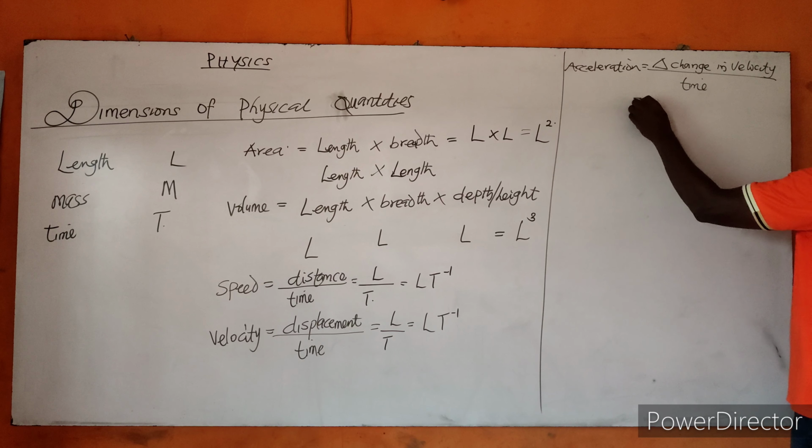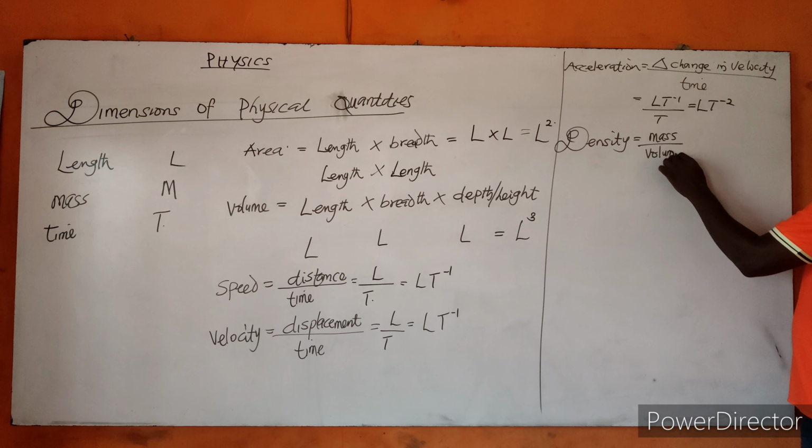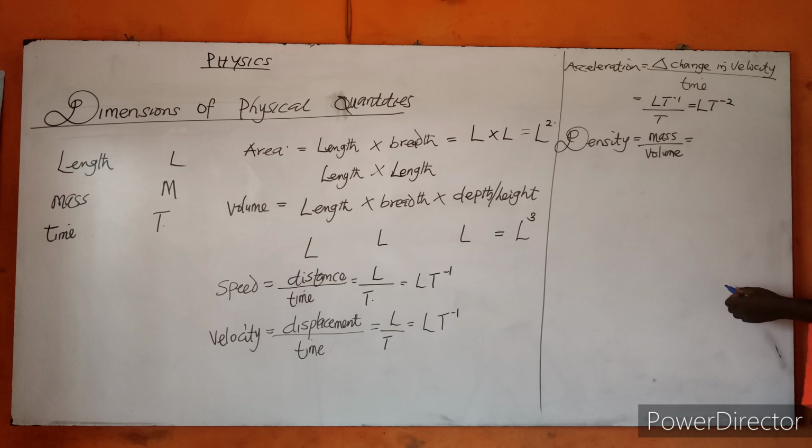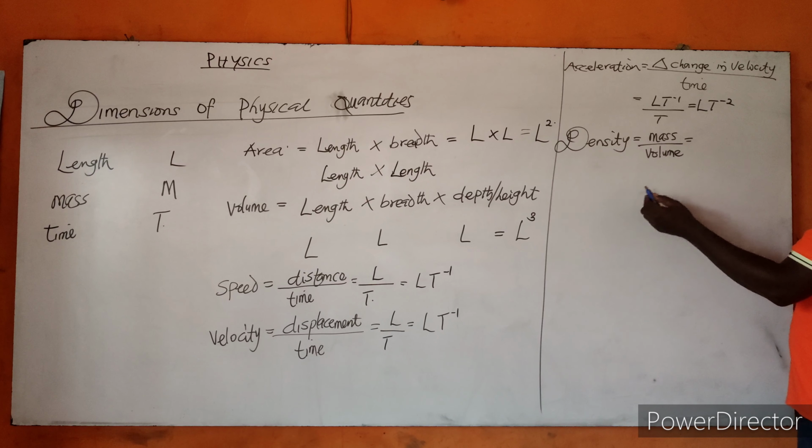Let's go to density. Density, of course, is mass over volume. What is the dimension for mass? That is M. All over, what is the dimension for volume? That is L cube. I can now say the dimension for density is M over L cube. This is the dimension for density.